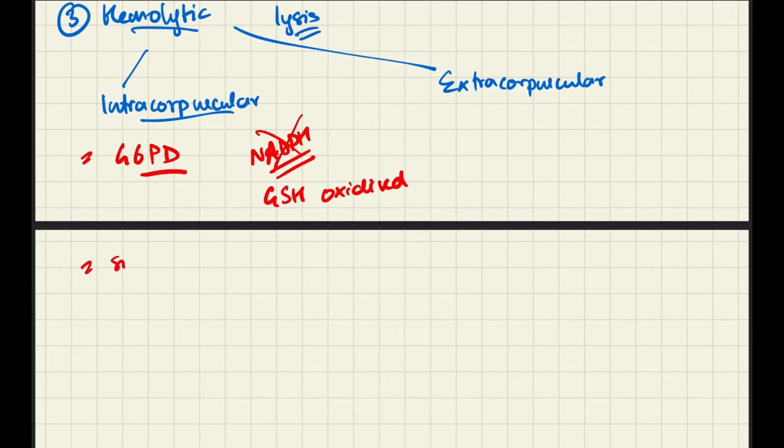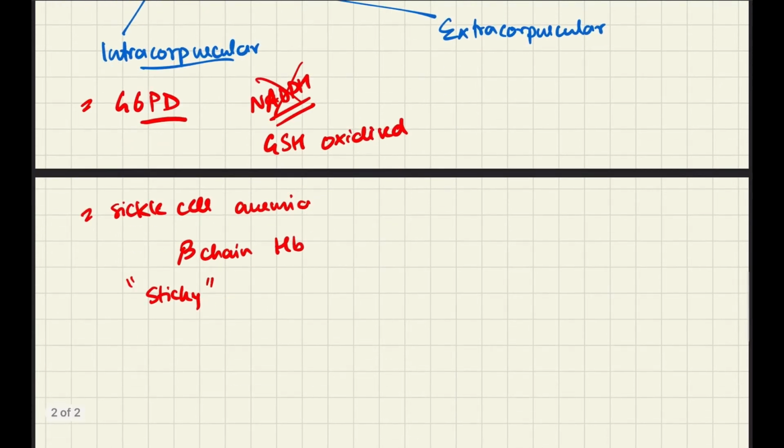Another cause could be sickle cell anemia. Sickle cell anemia is a genetic disorder which leads to a defective formation of the beta chain of hemoglobin. Due to this defect, the beta chains become very sticky and they tend to stick to each other, but not during normal conditions. During low oxygen tension conditions, the beta chains stick to each other and they cause sickling of the RBCs.